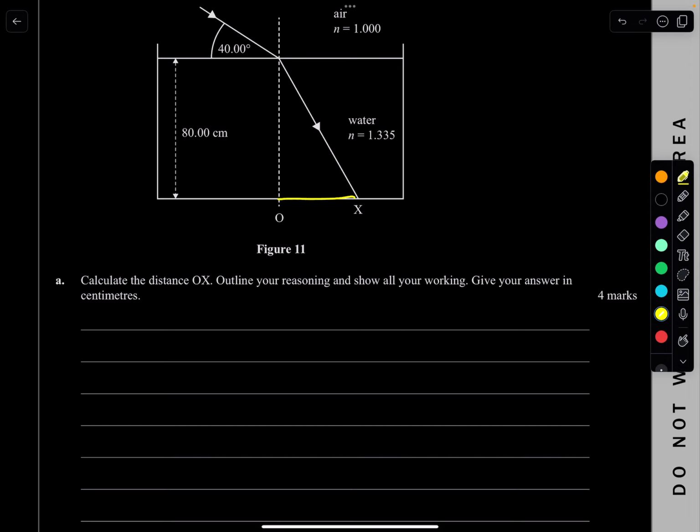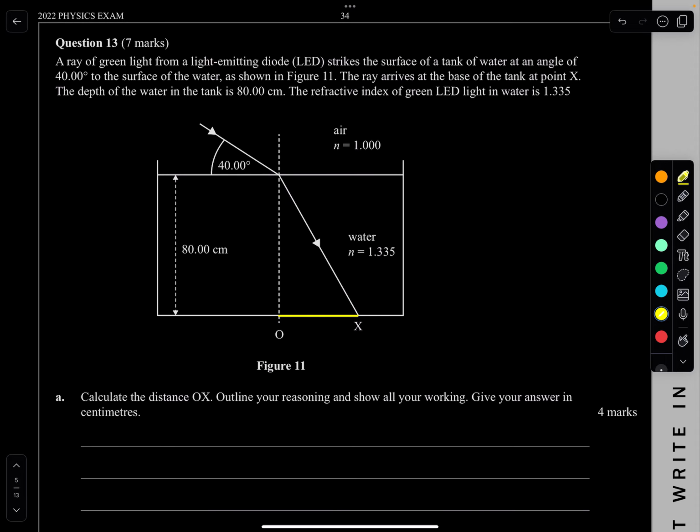All right, so OX is this distance here. How can we calculate it? Well, we know this distance, which is 80 centimeters. That's very useful. We just need to calculate this angle. And that's easy because this angle is your refracted angle. And remember, this is your angle of incidence here.